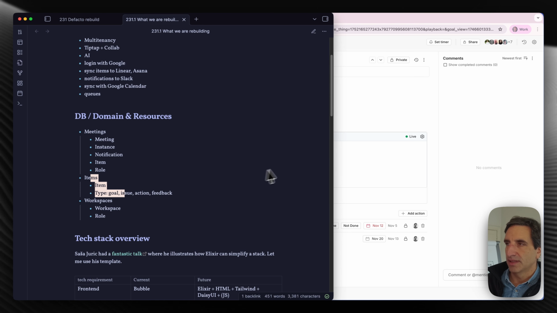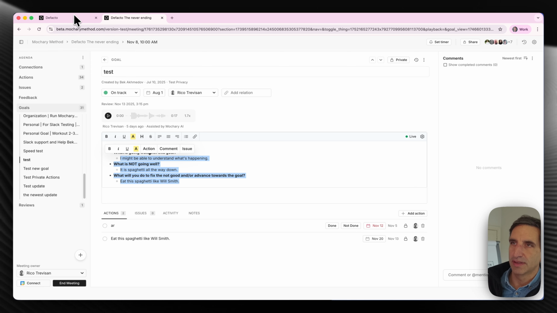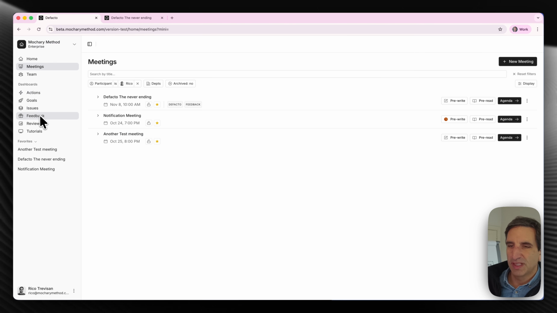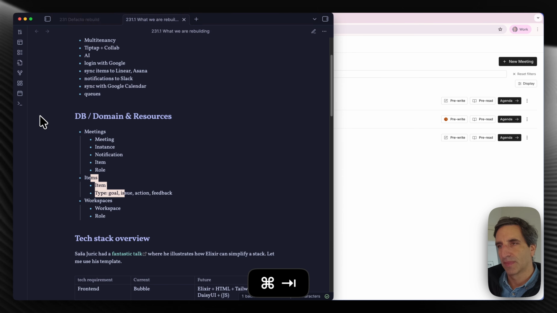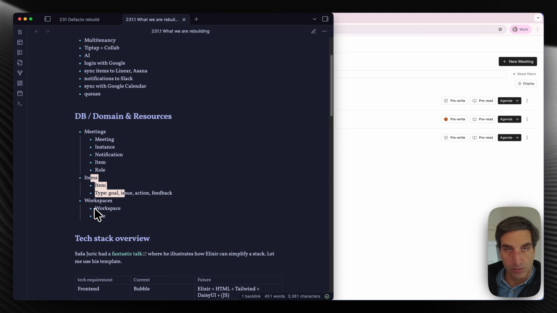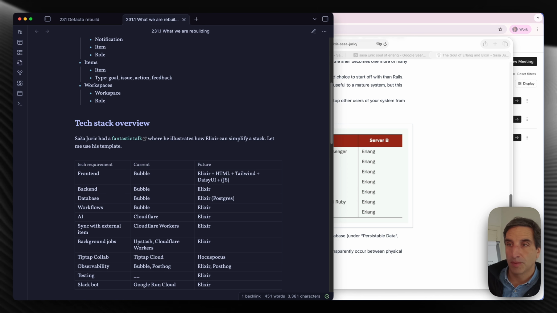And then items, as you saw here, you have a bunch of different types of items, but they share a base underlying structure, and we're going to build on top of that. And then we're going to have the workspaces, which also has settings. It has the workspace role: who's the admin, who is just an observer, who's a coach in this space, and so on. So let's talk about the tech stack here.